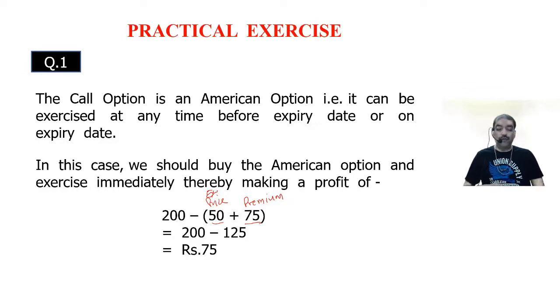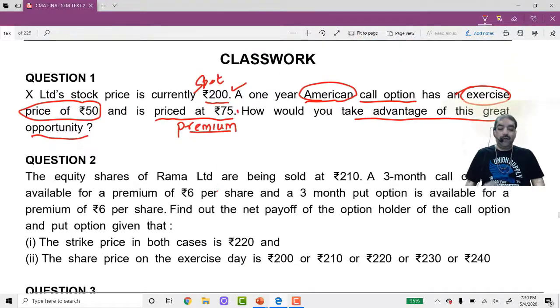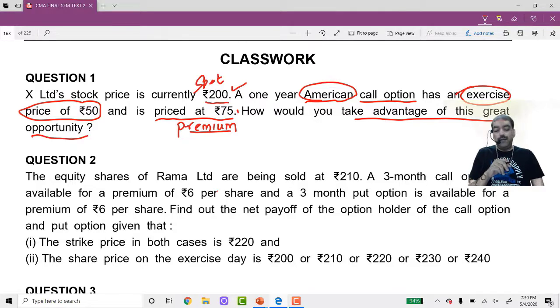Let us go to question number 2. The equity shares of Rama Limited are being sold at 210, the current market price, CMP, spot price. A 3-month call option is available for a premium of 6 rupees per share, and a 3-month put option is available for a premium of 6 rupees per share.